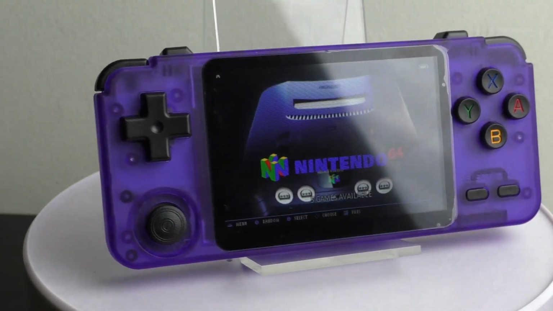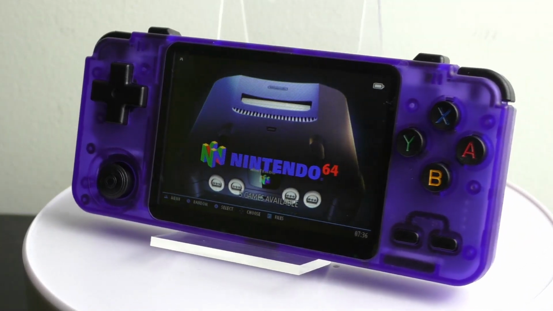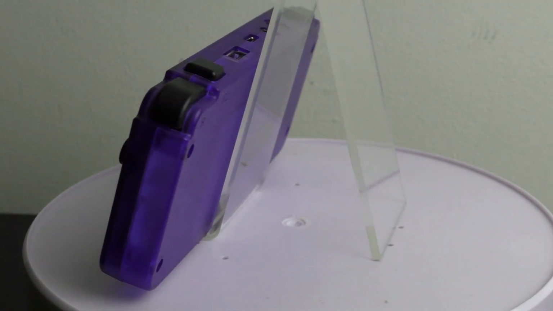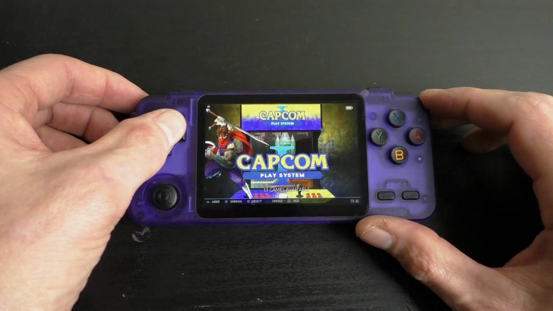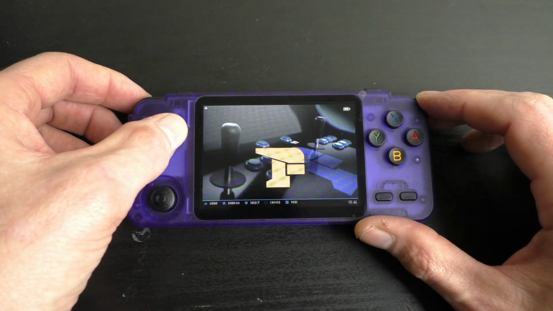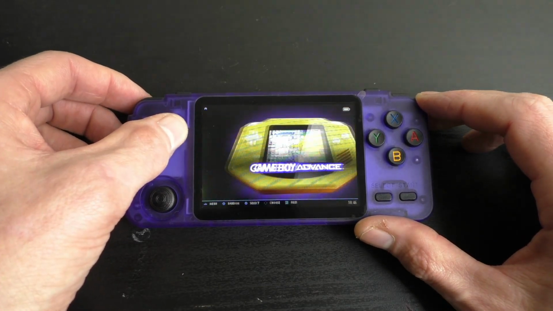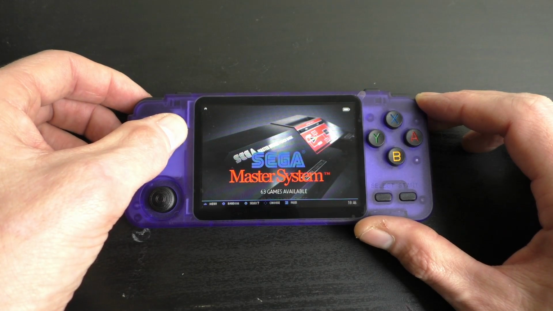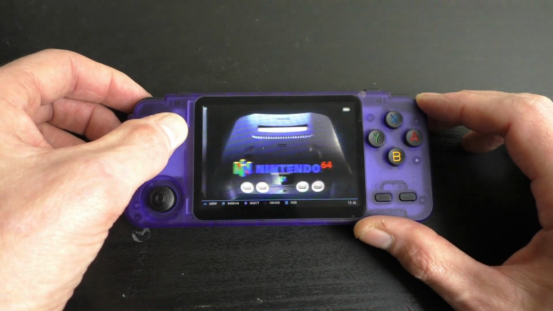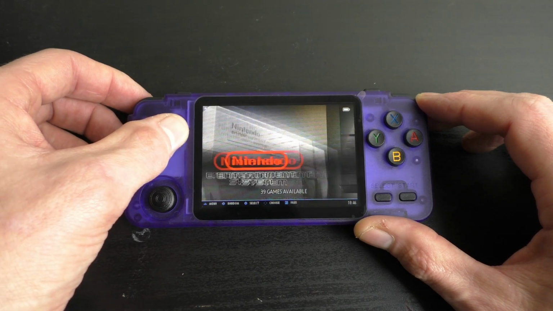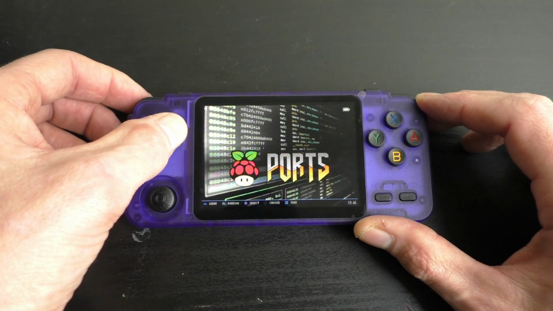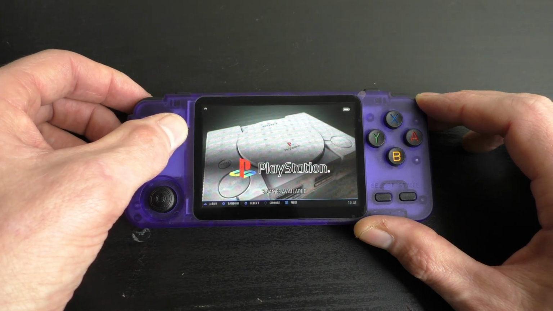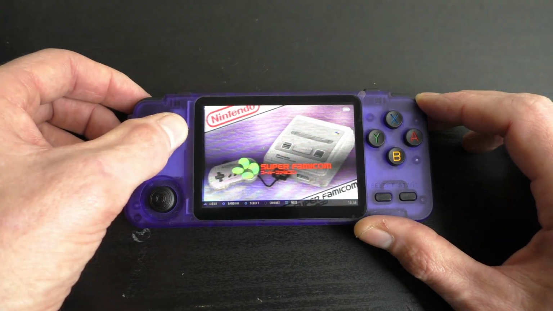This is the RK2020, a slick-looking handheld that can emulate a large amount of retro devices. This includes Capcom, Dreamcast, arcade games, Game Boy, Game Boy Advance, Game Boy Color, Sega Master System, Sega Mega Drive, N64, NES, PC Engine, various PC ports, PlayStation Portable, PlayStation 1, ScummVM and Super Nintendo.